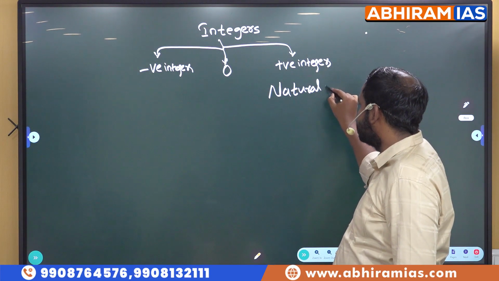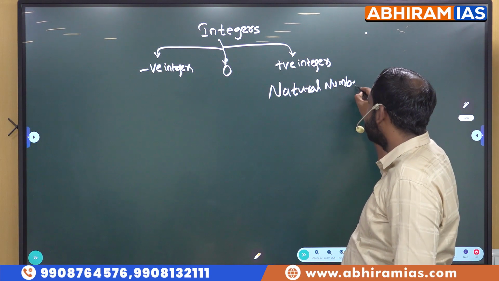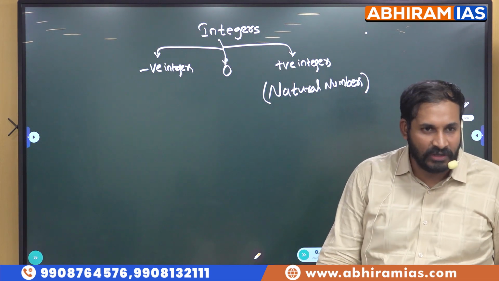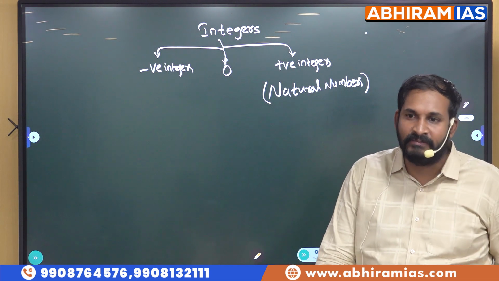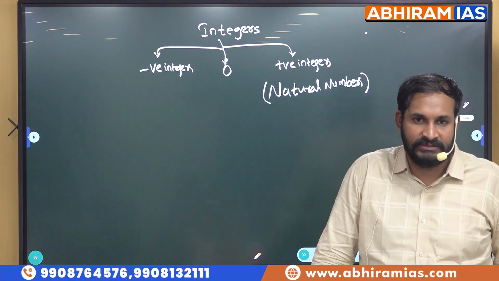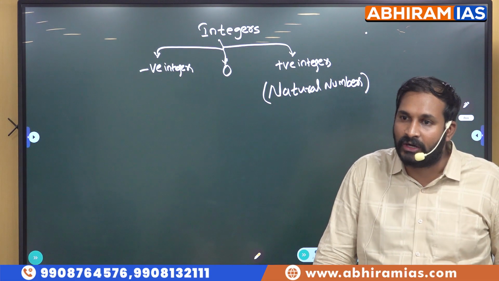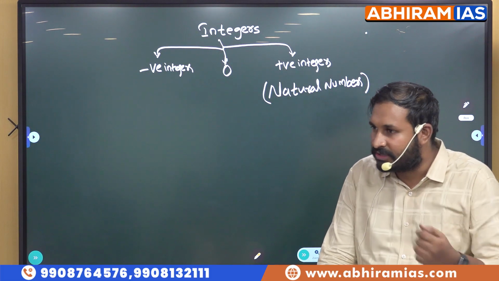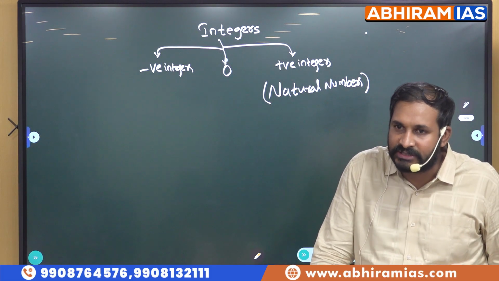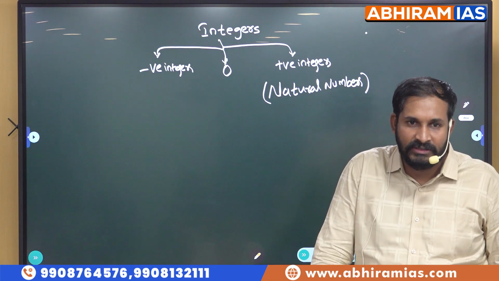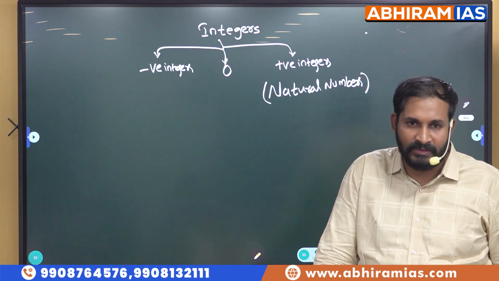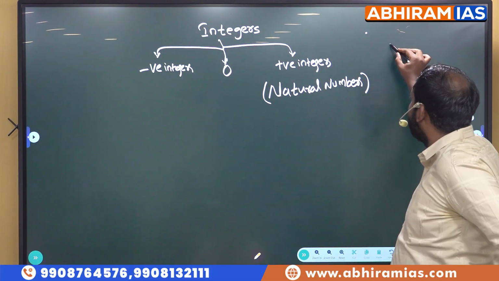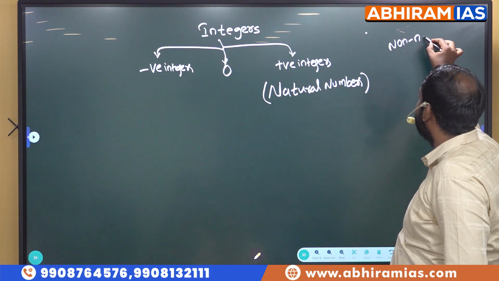Natural numbers. These positive integers are also called natural numbers. From where do we have natural numbers? 1, 2, 3, 4 and so on. The same natural numbers are also called counting numbers. Sometimes they may also use the word counting. Why? Because we start counting from 1: 1, 2, 3 and so on. We never start counting from 0. Remember. And now tell me, what are non-negative integers called?